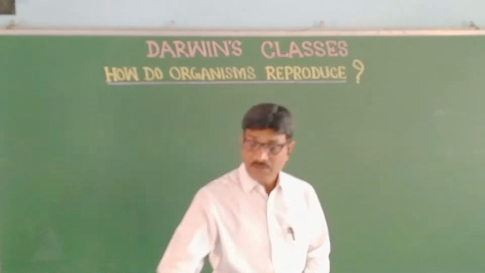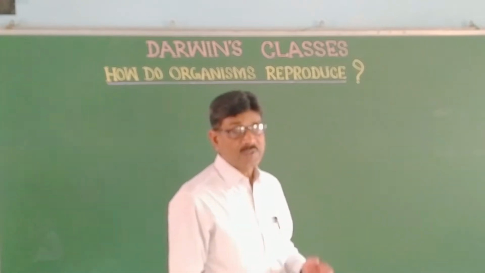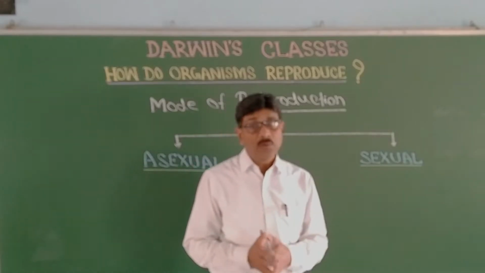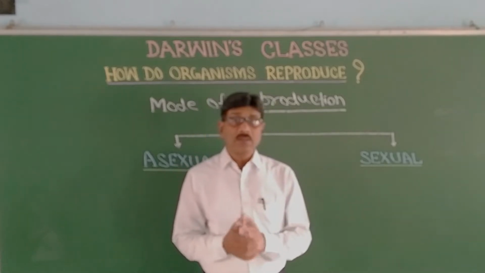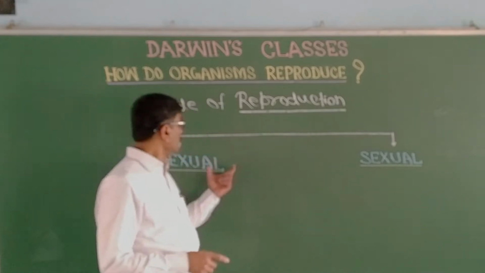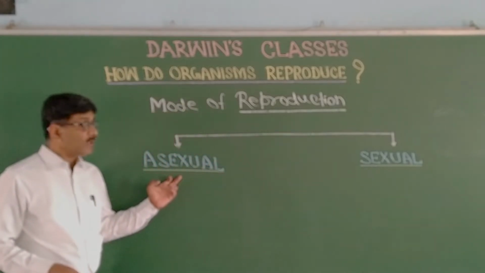So let us start with the modes of reproduction. What are the methods? How do organisms participate in the process of reproduction? It is primarily of two types, asexual and sexual.